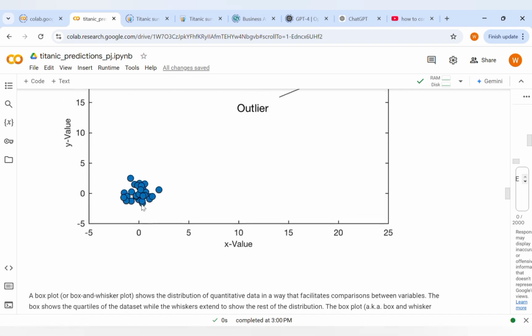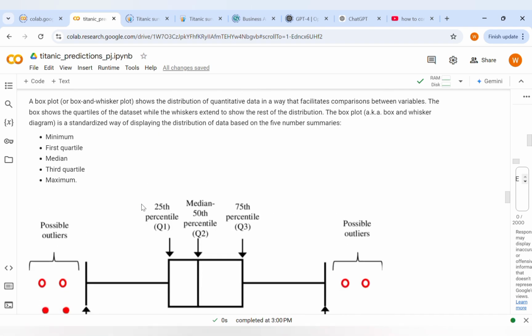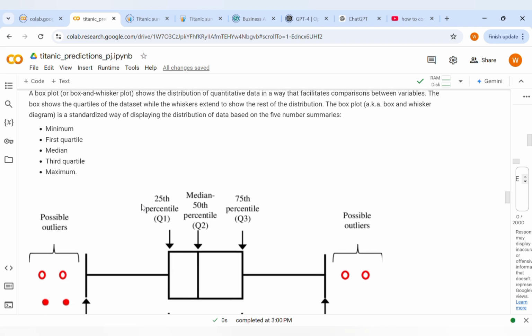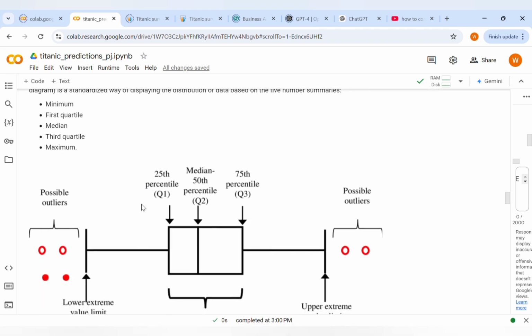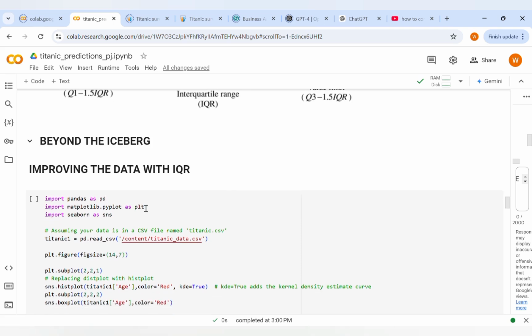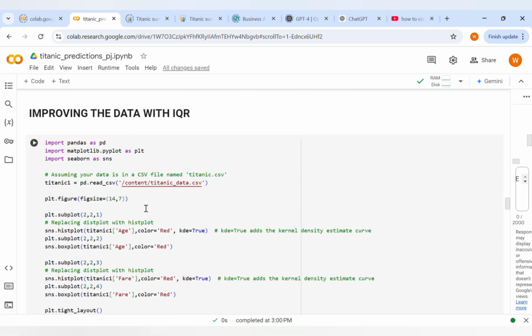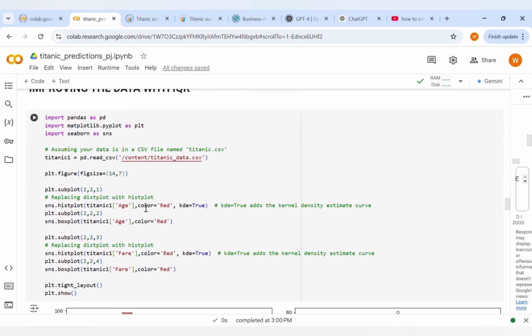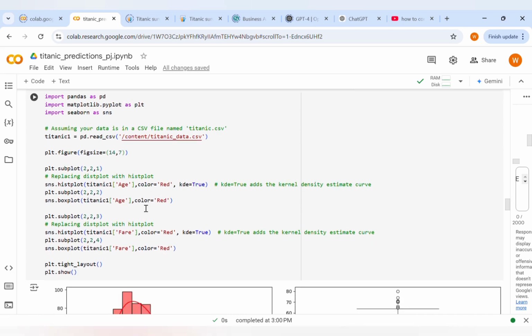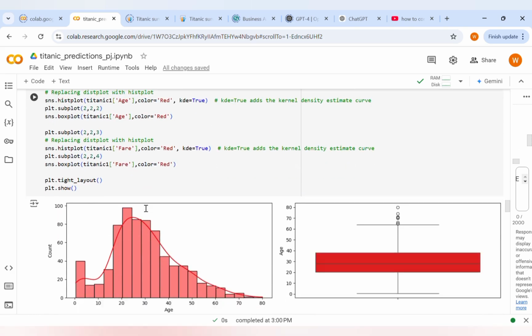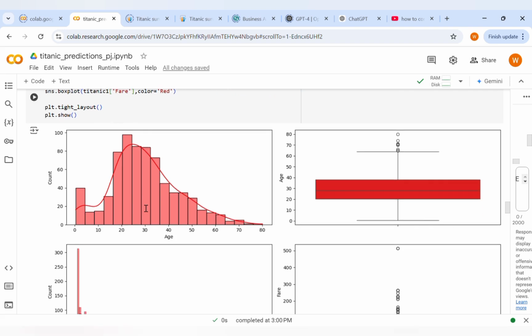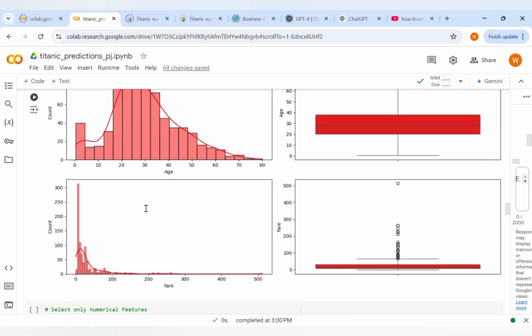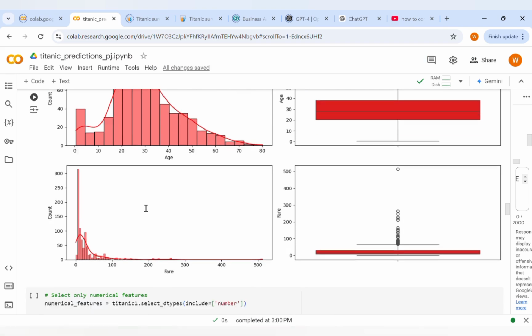Outliers can skew statistical measures like mean, standard deviation, and correlation. Removing them leads to a more accurate and representative statistical analysis, improving the data with the IQR, interquartile range. This code reads the Titanic dataset, creates a figure with 4 subplots, and then uses Seaborn to create histograms and box plots to visualize the distribution of fare and age columns. This helps in understanding the dataset characteristics.